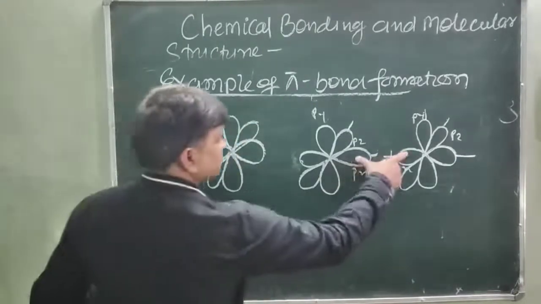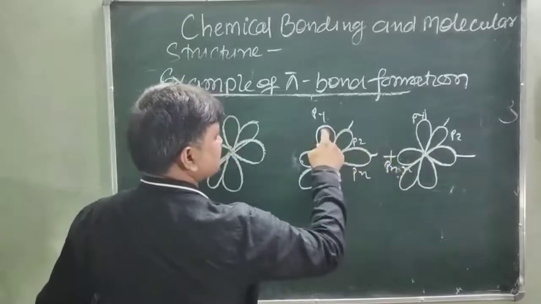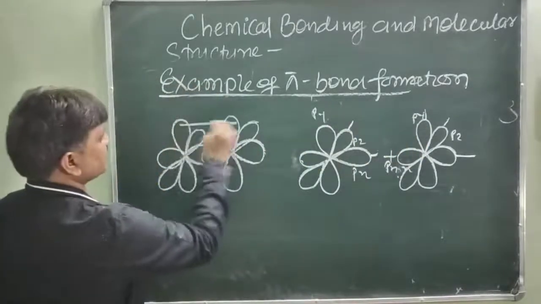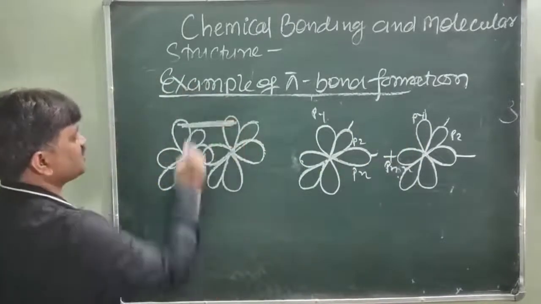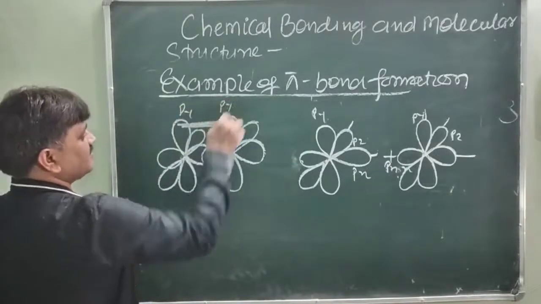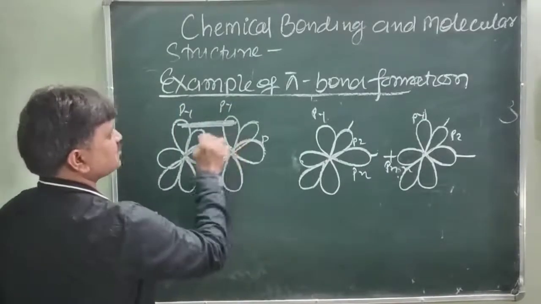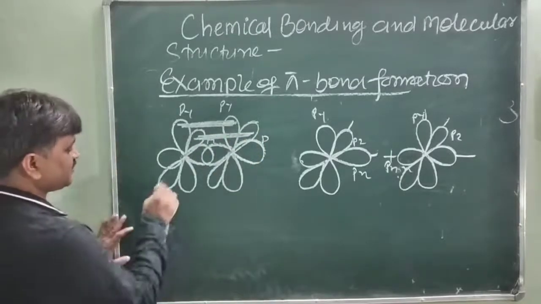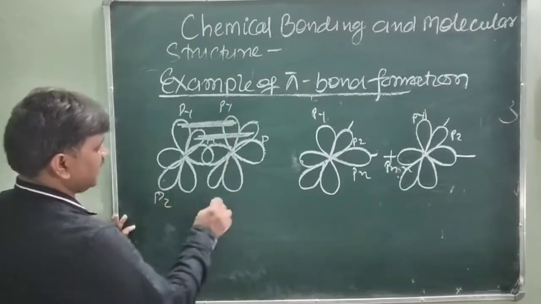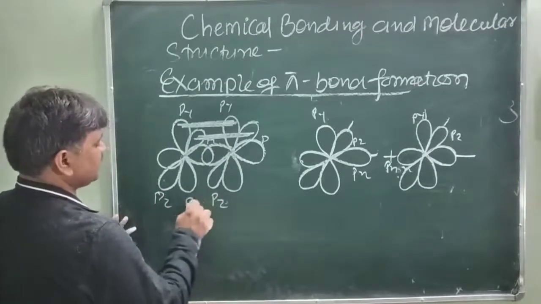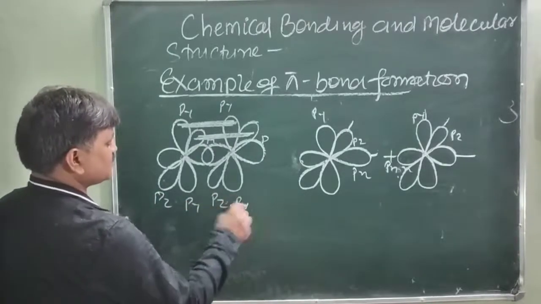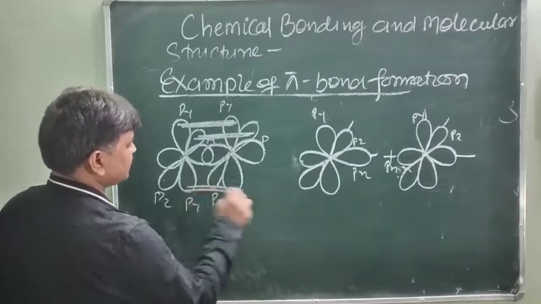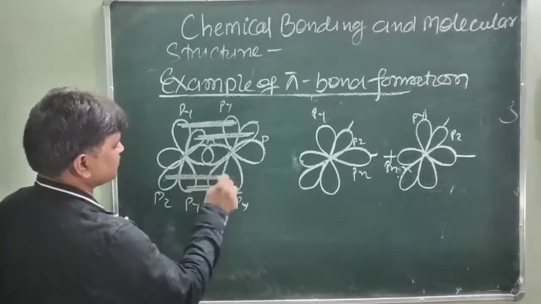So you will see this is px, ps overlap, this py, from here. This is py, this is pz and pz. This overlap here. Similarly, this py, pz and this pz, and this is py and this is py. So this py overlaps in this way and this pz overlaps in this way.